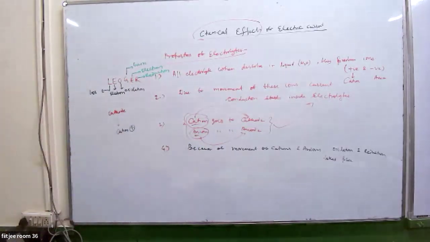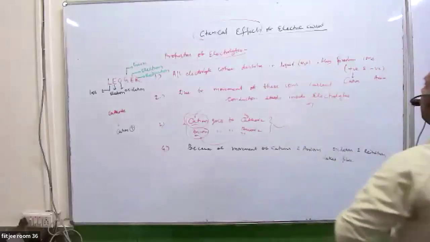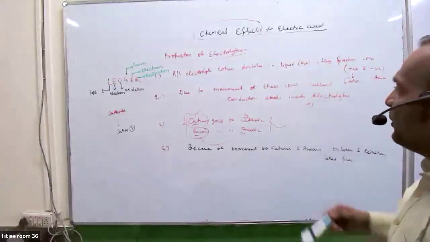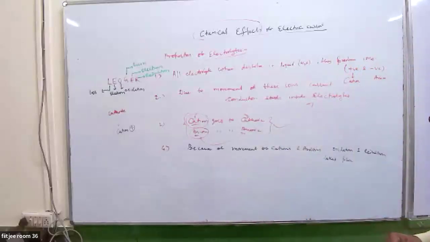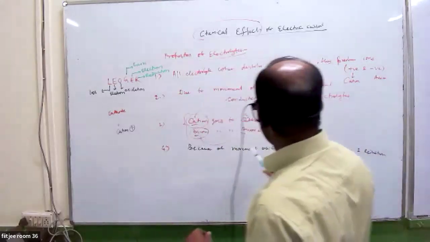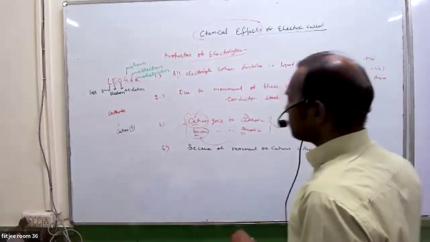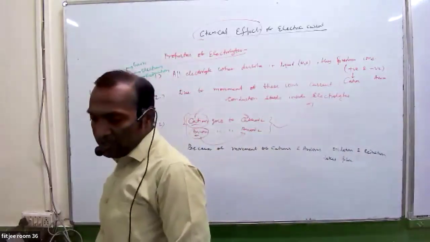But these are the one property only. All electrolytes, when dissolved in liquid, produce ions. Due to movement of these ions, current conduction starts inside electrolytes. Cation goes to the cathode, anion goes to the anode. Because of movement of cations and anions, oxidation and reduction take place. Now we will go to the next point.